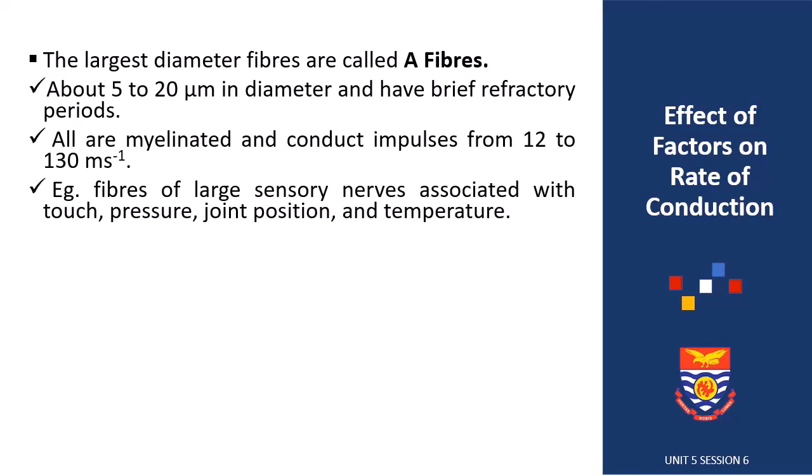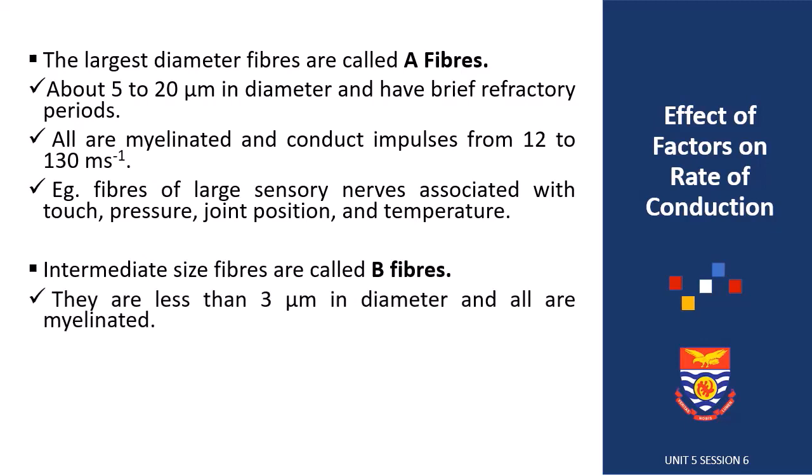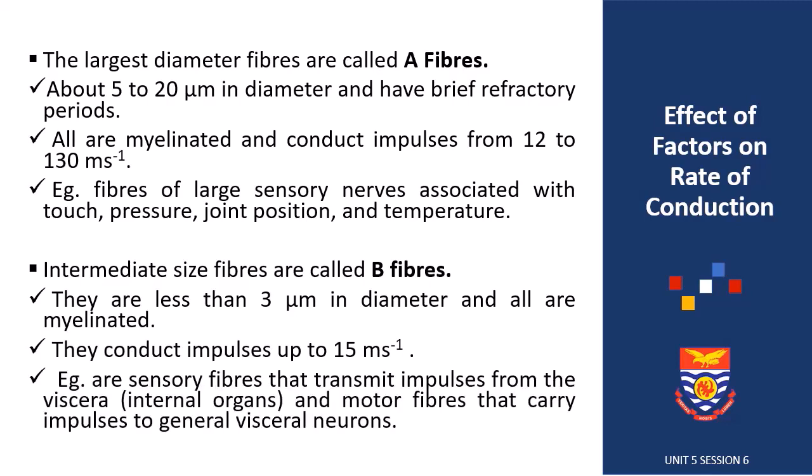Examples of such fibers are the fibers of the large sensory nerves that relay impulses associated with touch, pressure, joint position, and temperature. The second type of fibers is the intermediate size fibers, also called B fibers. They are less than 3 micrometers in diameter and are all myelinated, and they conduct impulses up to 15 meters per second. An example are the sensory fibers that transmit impulses from the internal organs and motor fibers that carry impulses to general visceral neurons.